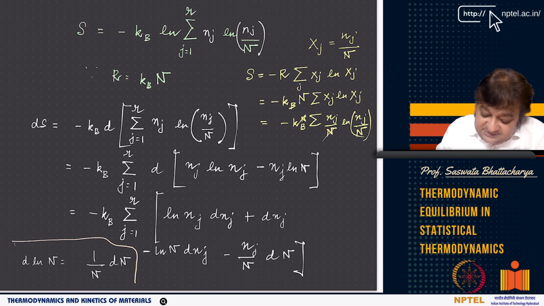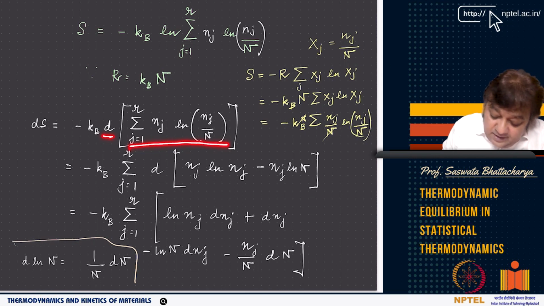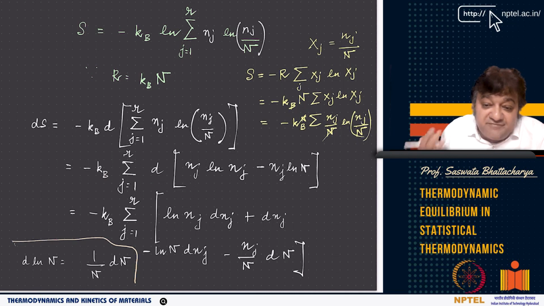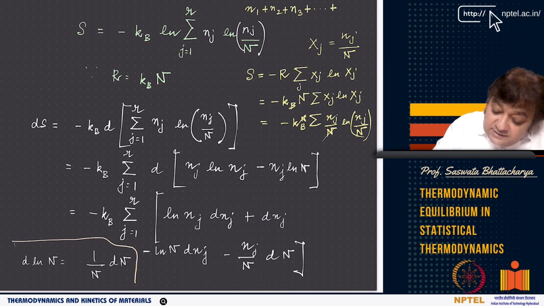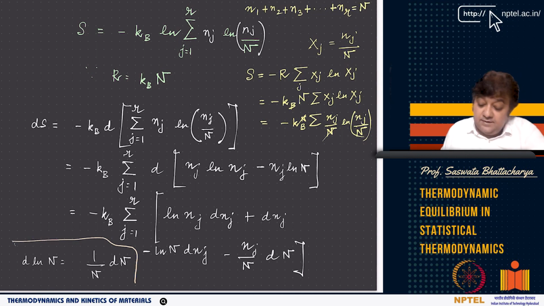I can take the d inside the summation, because all these Nj's are separate, each representing a different species, j equal to 1 to r. That is perfectly valid because you have N1, N2, N3 and so on, and N1 plus N2 plus N3 continuing up to r makes up N.